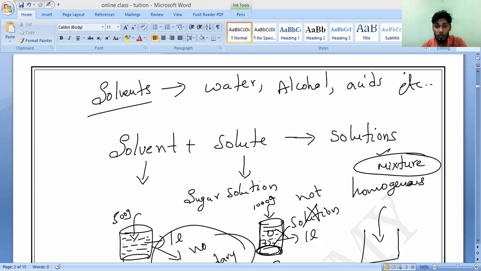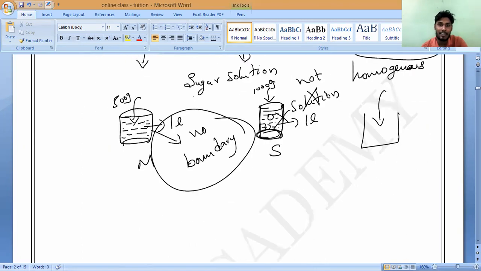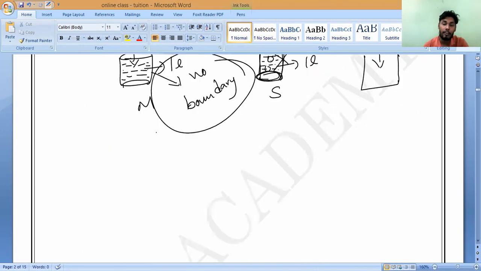So if you want to prepare any kind of solution, remember, the substance present in greater amount in a solution is considered as solvent, and the substance present in lesser amount is considered as solute. So solvent is always greater than the solute in a given solution.